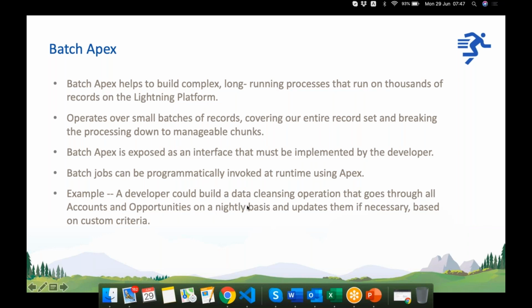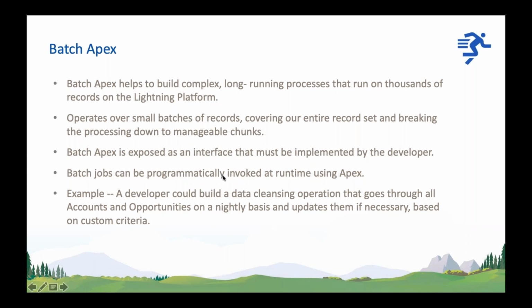Example: a developer could build a data cleaning operation that goes through all accounts and opportunities on a nightly basis and updates them if necessary based on custom criteria. Anyway, we'll be seeing one example.